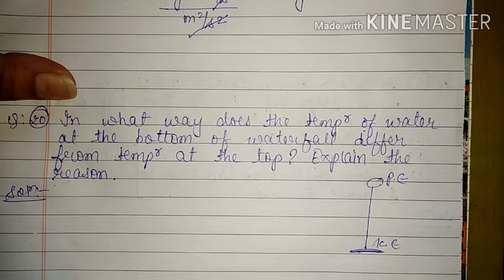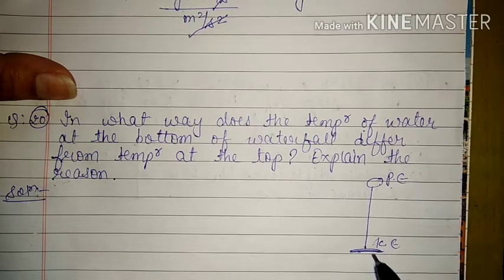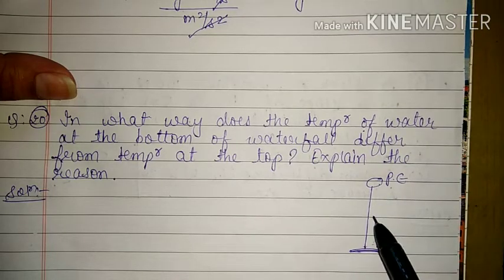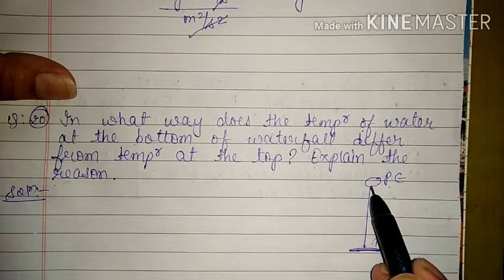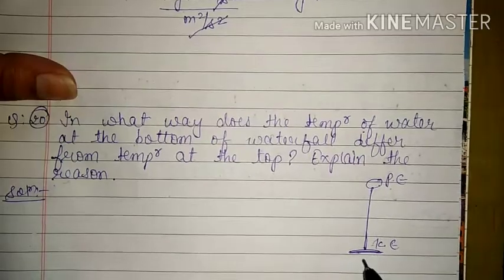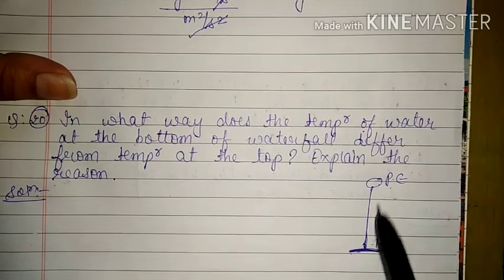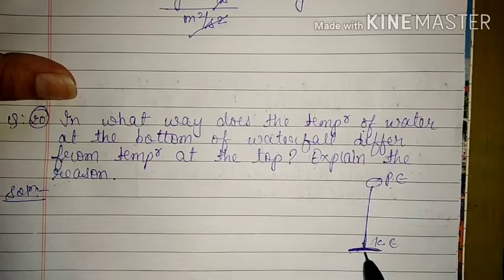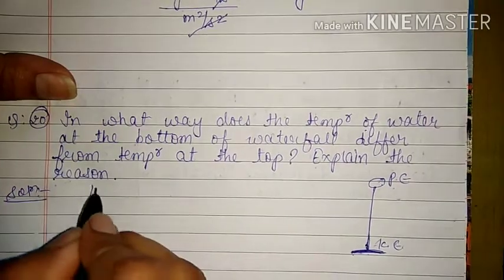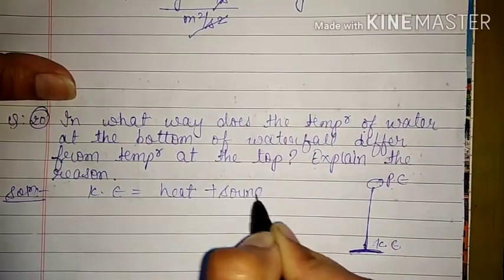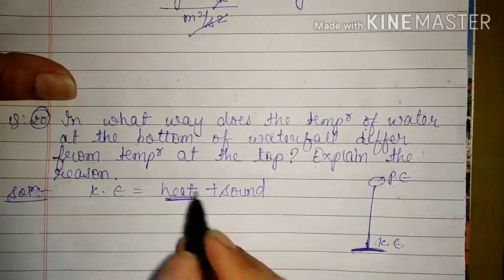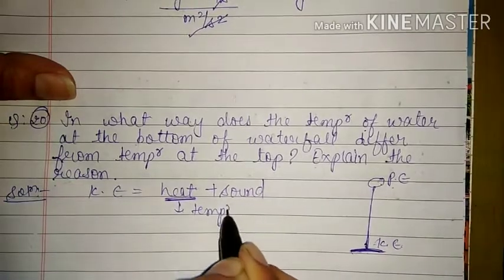Along with that, we have seen one note that some amount of kinetic energy will be lost in the form of heat on the way due to friction of air. Similarly, when the water strikes the ground or the surface of the earth with a very high speed, again some amount of kinetic energy will be converted into heat and sound. And we know that if heat is produced, then temperature will increase.